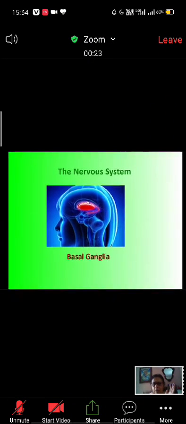It is not a particular area or a few cells. It is a collection of a few gray matters, a few neurons.